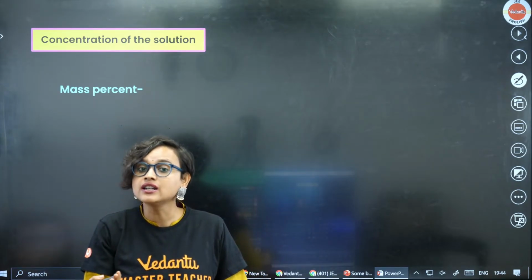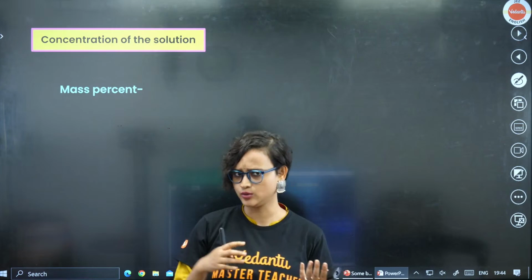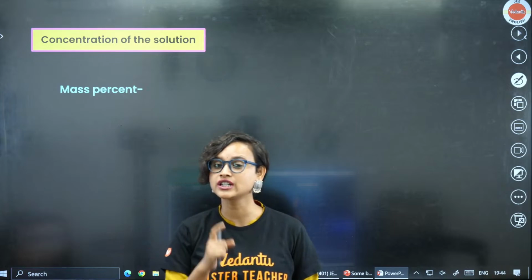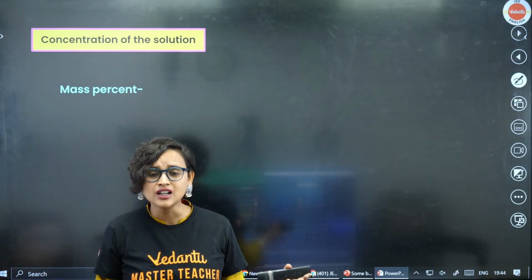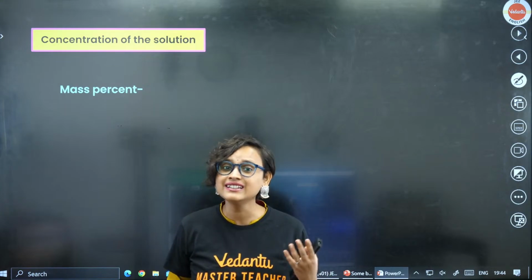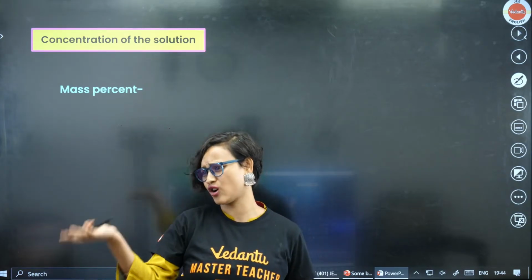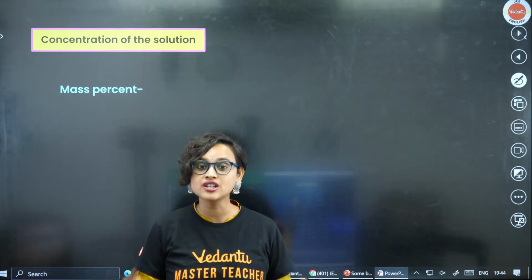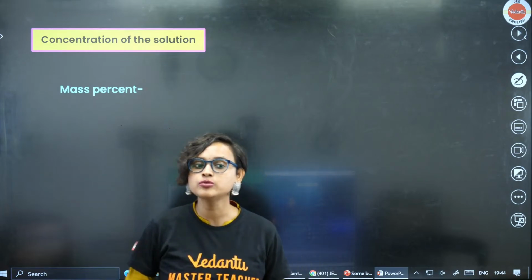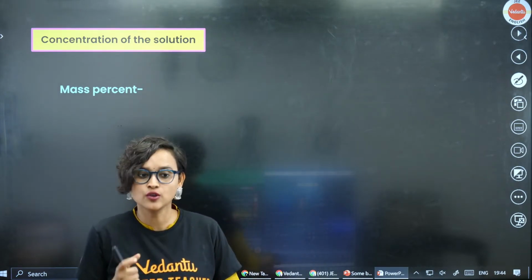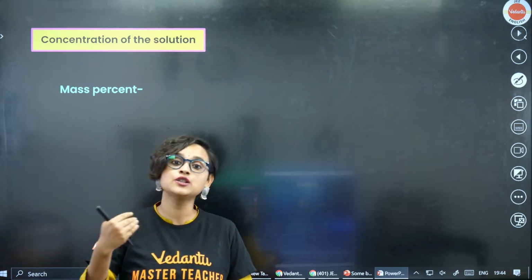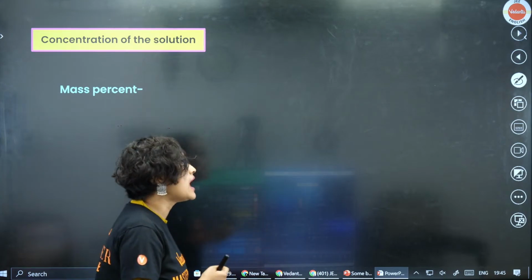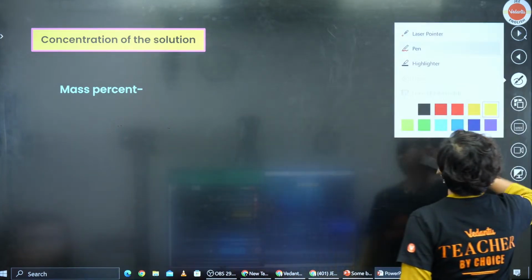And when concentration increases, you can either say that the solution is concentrated or dilute. But like I said in my yesterday's session of solution, it's a very vague term. Quantity wise, you are not saying anything, right? It's very quality oriented, concentrated, dilute, that's it. We're talking about science. We need precision. And that's when we came up with concentration of the solution. So there are different ways that you can express the concentration of the solution, and the first one is obviously mass percent.